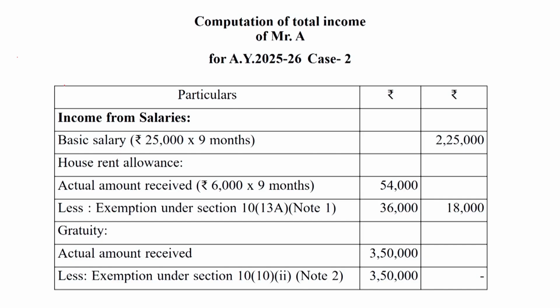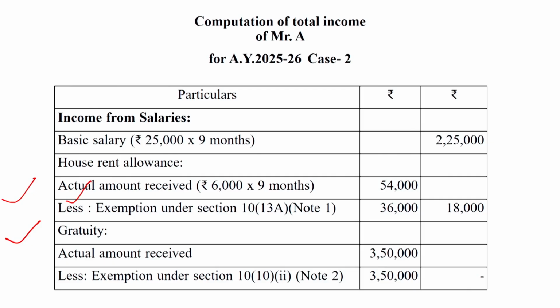Then the next point is gratuity. Under the Gratuity Act 1972, at least of the following 3 amounts will be exempt under section 10 subsection 10. Section 10(10) clause first is related to the government employee.